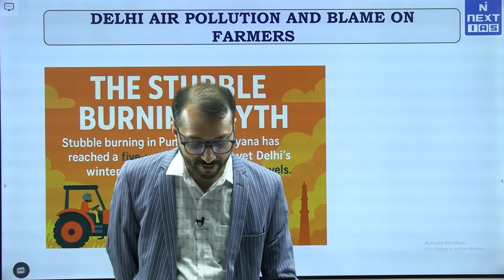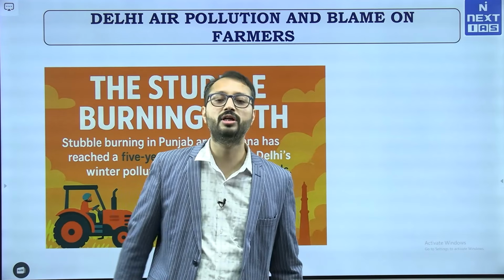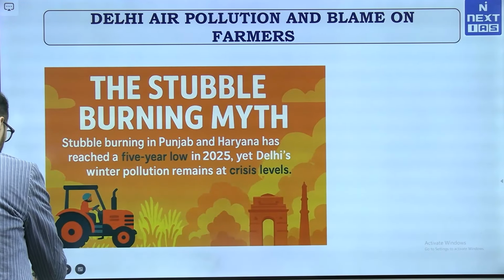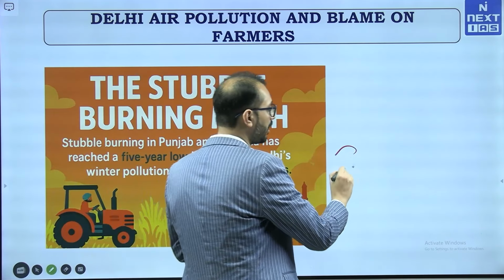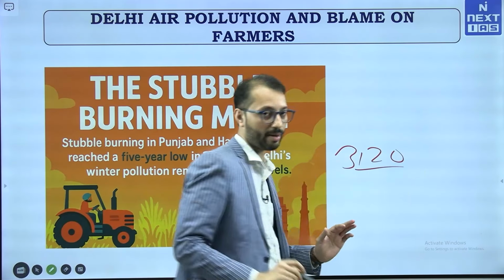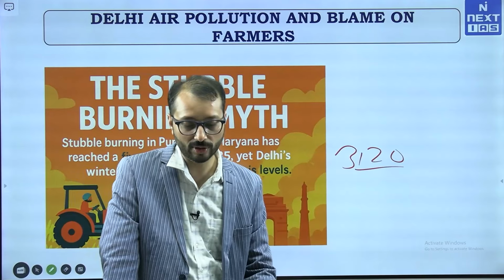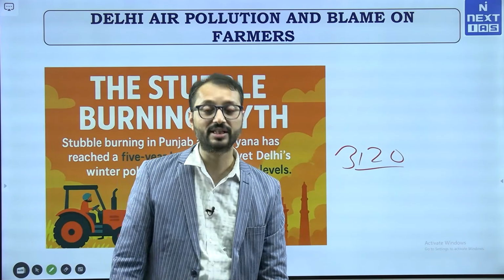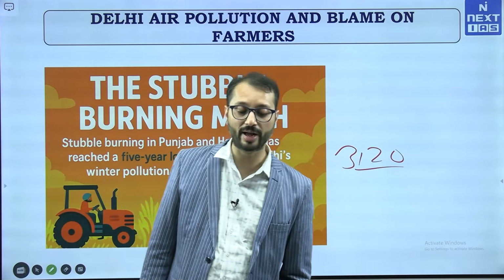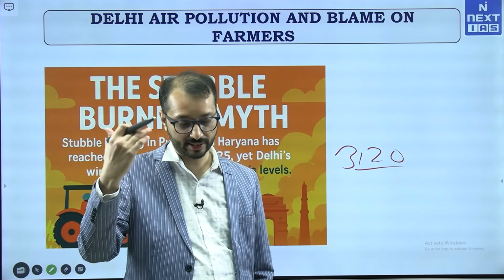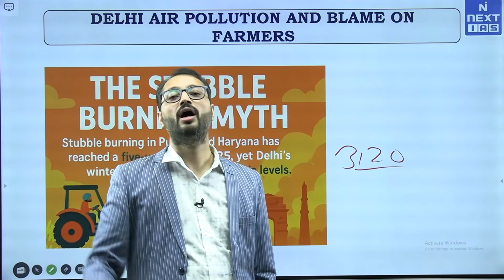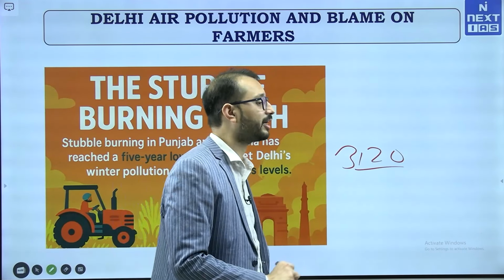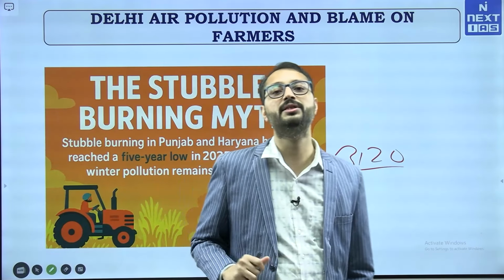The drivers of this reduction: around 3,120 crores has been disbursed since 2018 for crop residue management. Another 2.68 lakh crop residue management machines, the happy seeders etc., have been distributed across both Punjab and Haryana. Another important factor is the recent floods in Punjab.